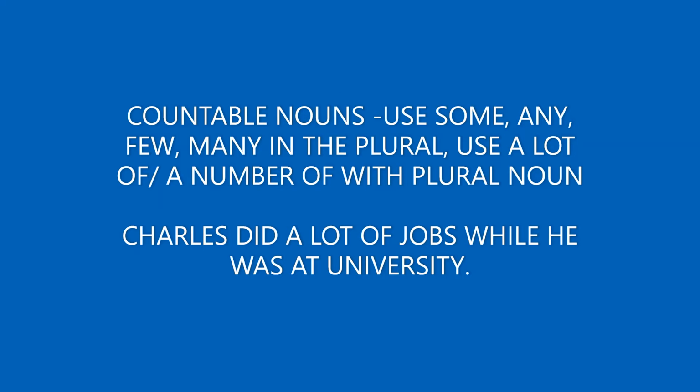Some and any are used in the plural only, in the sense some customers, any emails, like that. Use few and many in the plural. Few clients, many complaints, like that.